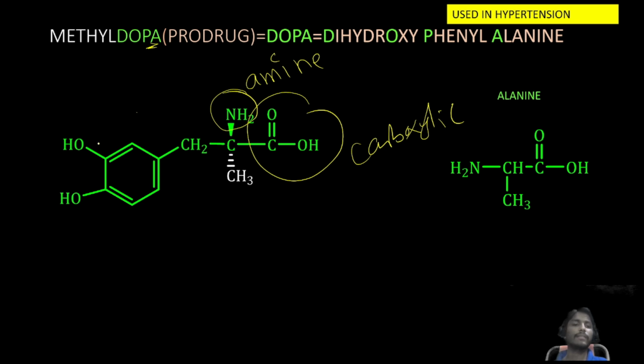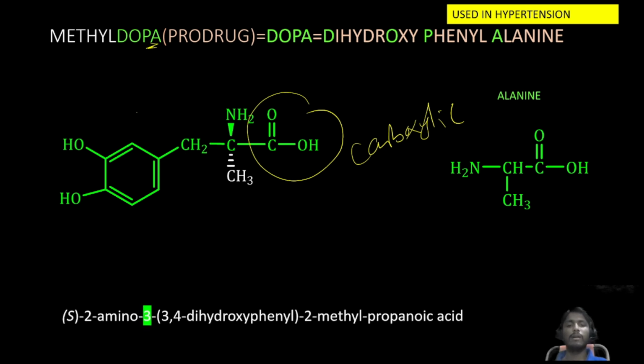Carboxylic acid. Next, alcohol group is there. Among these 3, carboxylic acid will get the more priority. Hence, when it comes to the IUPAC name, numbering first we need to give 3 carbon. Then benzene also we need to give numbering because 2 substitutions, OH group is there.